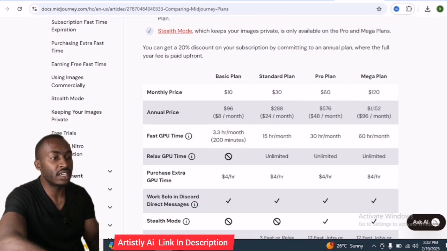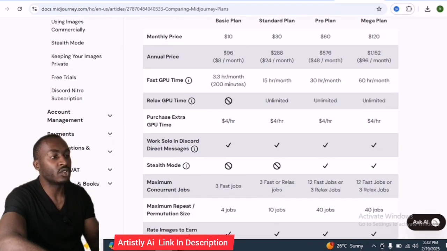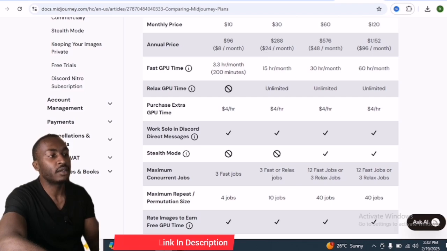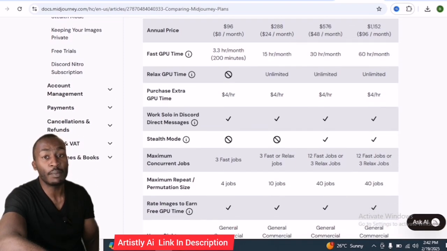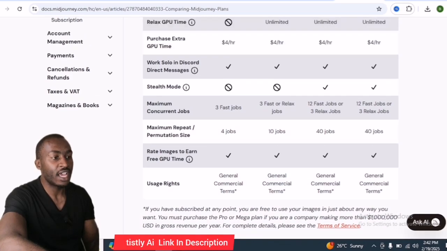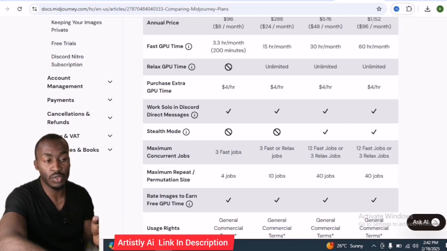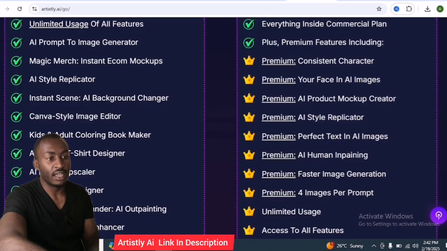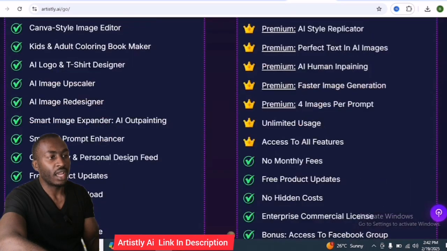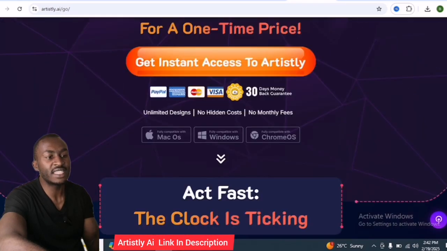Comparing it with Midjourney, Midjourney is so limited. For example, your annual price will be $1,000 for the mega plan, and for the pro plan it is $576. Standard plan is $288, almost double the price of Artistly AI, and you are limited to the number of jobs you can do monthly. But for Artistly AI, you are given premium services and you can create anything you want.